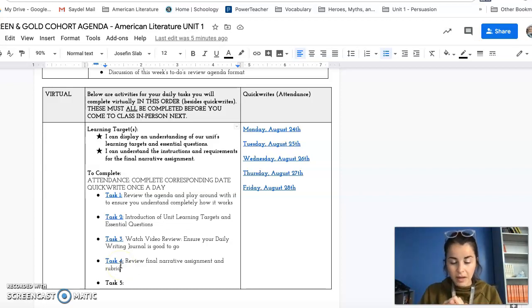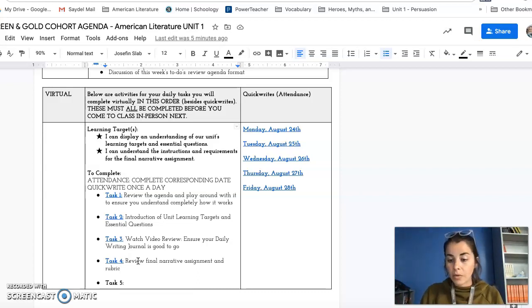Does that make sense? I know there might be some questions about this. It's a little confusing. But those are your tasks even when you're virtual. So you could go through, if you wanted to, in one day you wanted to knock out task 1, 2, 3, and 4, and you wanted to be done with it, and you submit proof to me that you completed those tasks, cool. That's completely fine. If that's the way that you work best, go ahead.